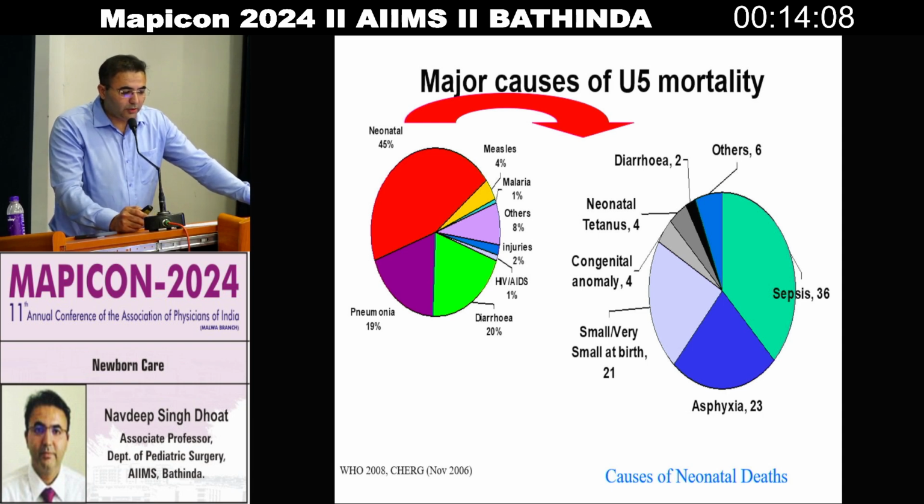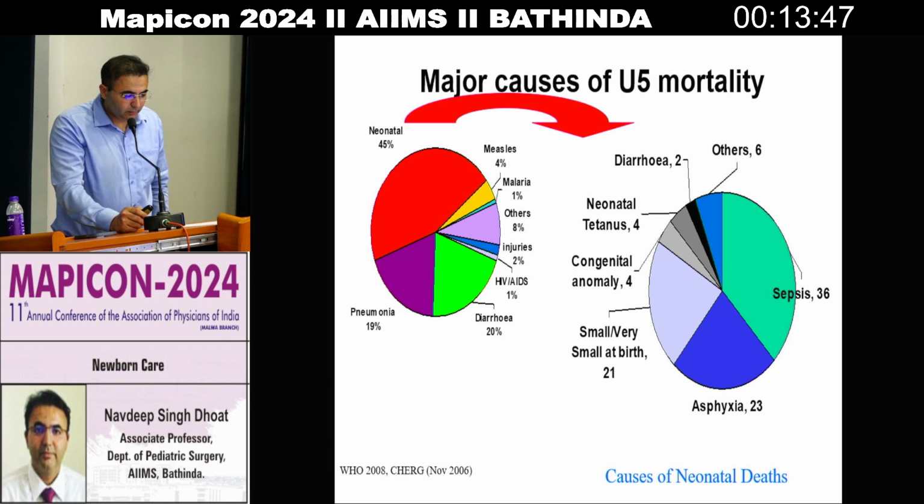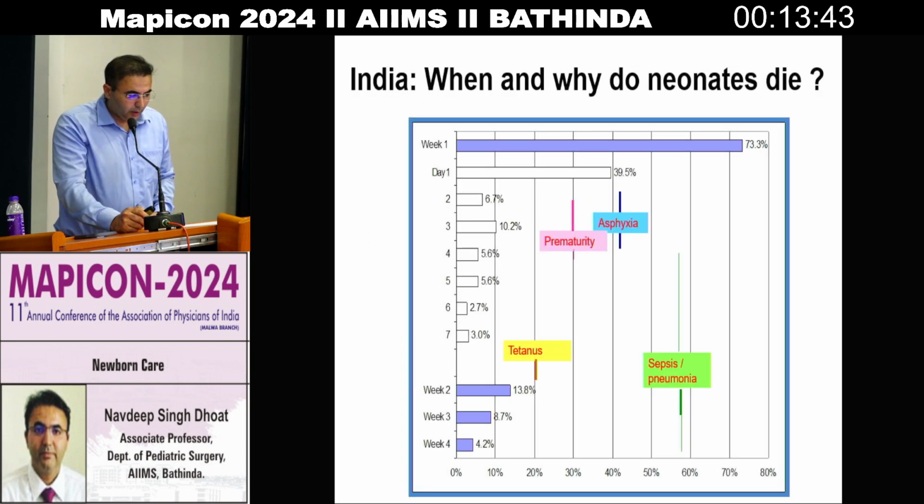Major causes of under 5 mortality are neonatal sepsis, pneumonia, and diarrhea. Now it has further come down. Sepsis has come down from 45 to 36%. Asphyxia has come out to be a major cause now, 23%. And diarrhea has gone down to 2% only.